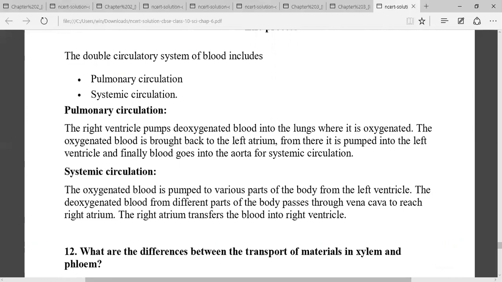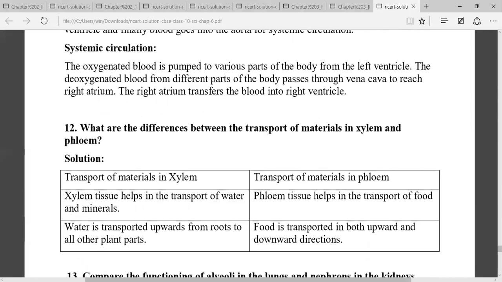So in pulmonary circulation, the right ventricle pumps the deoxygenated blood into the lungs where it is oxygenated, and the oxygenated blood is brought back to the left atrium, where it is pumped to the left ventricle, and finally blood goes into the aorta by systemic circulation. In systemic circulation, oxygenated blood is pumped to the various parts of the body from the left ventricle, and deoxygenated blood from different parts of the body passes through the vena cava to reach the right atrium. The right atrium transfers blood into the right ventricle.